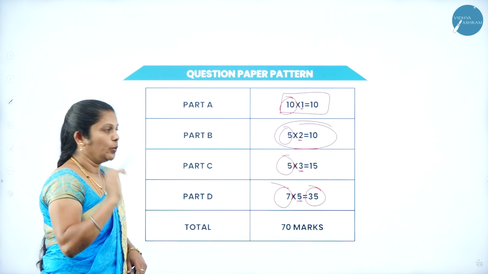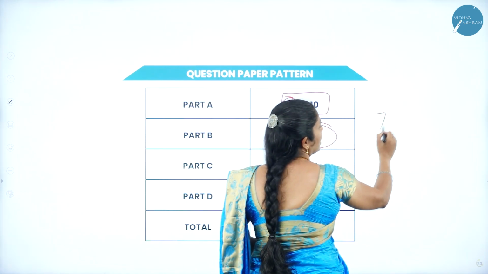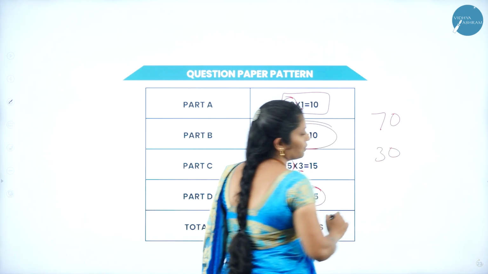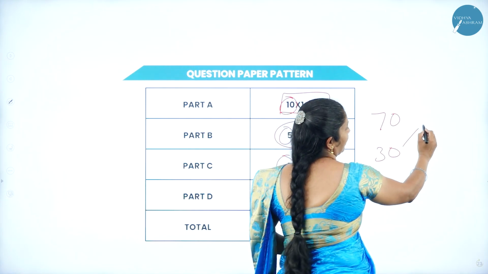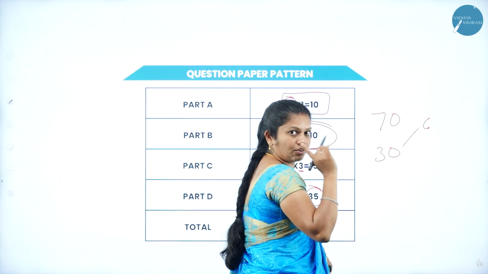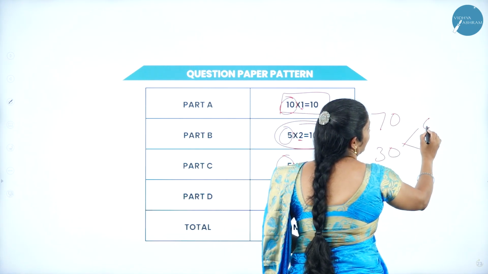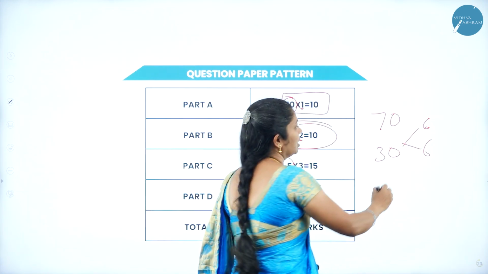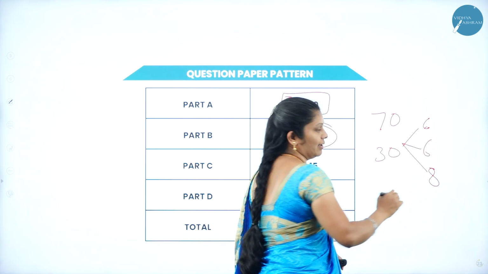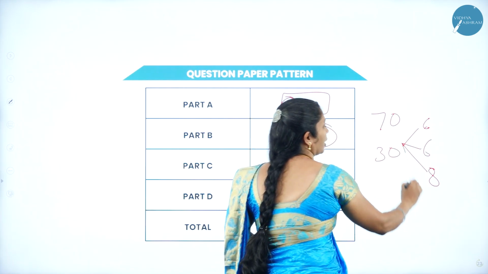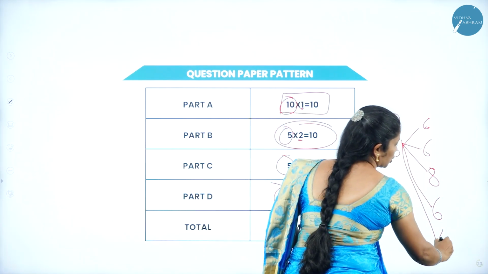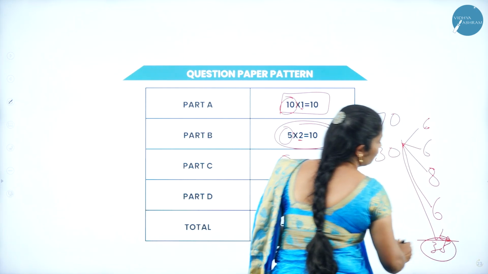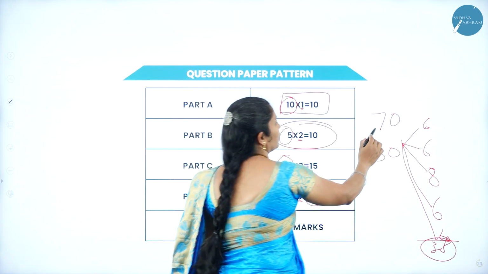Here, totally you will write 70 marks for theory and 30 marks for your practicals. In practicals, the first experiment writing carries 6 marks. Second experiment, procedure writing carries 6 marks. Your proper execution carries 8 marks. Your record carries 6 marks. And for your Viva, 4 marks. Totally 30 marks you have for practicals, 70 marks for your theory.